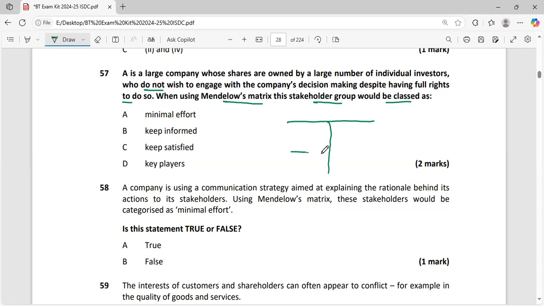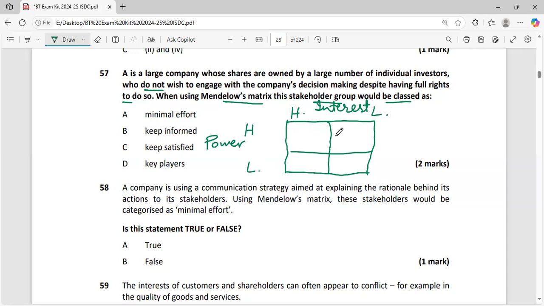Mendelow matrix says that there are four different types of stakeholders, and there are two variables which deal with the stakeholders. One is called power and the other one is called interest. Power could be high or it could be low. Similarly, interest could be high or interest could be low.